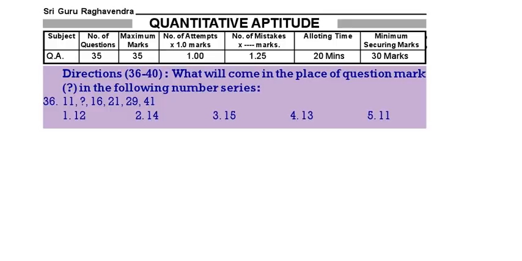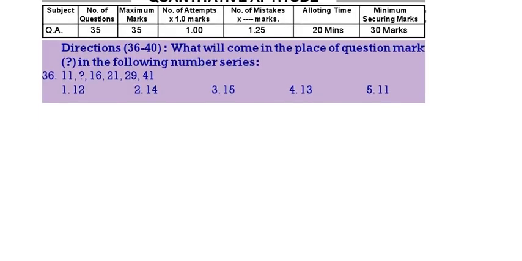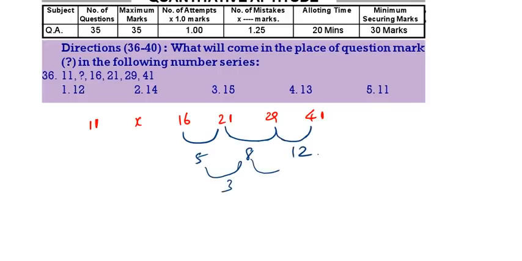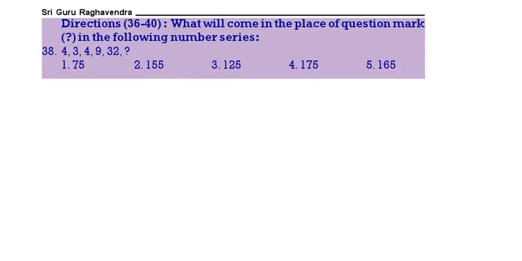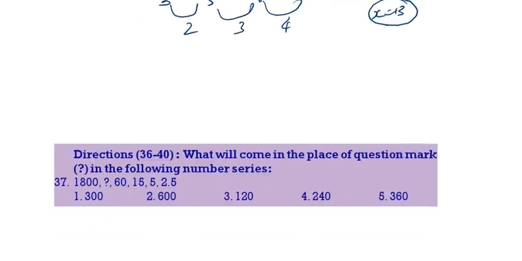In the number series: 11, question mark, 16, then followed by 21, 29 and 41. What should come in the place of the question mark? The gaps are 5, 8, 12, then the gaps between those are 3, 4, so the next will be 2. So x plus 3 is equal to 16, therefore x is equal to 13. 13 is the correct answer.